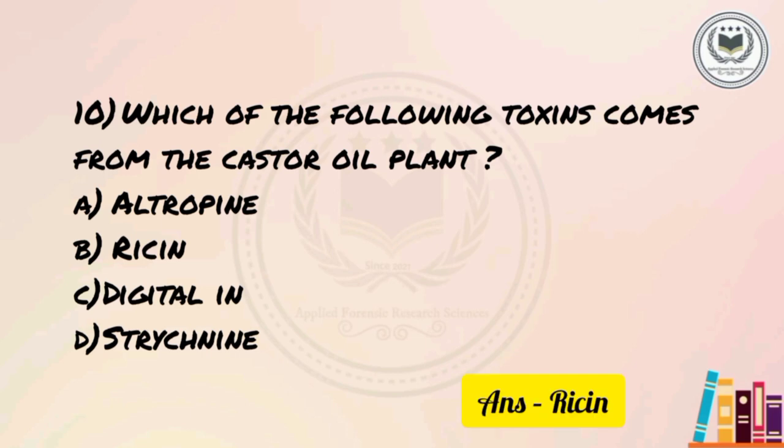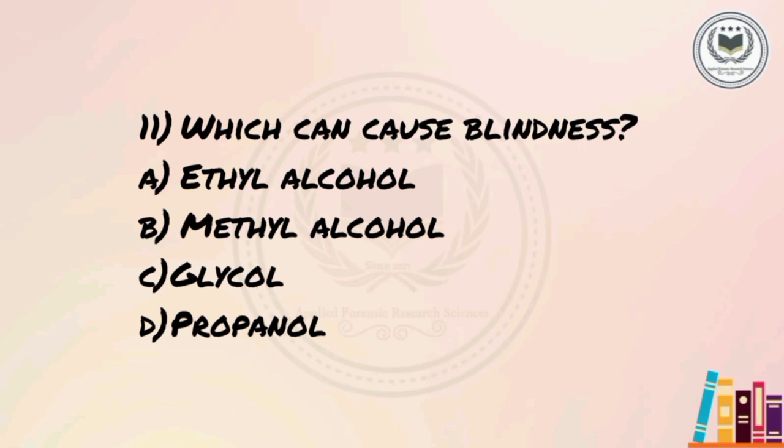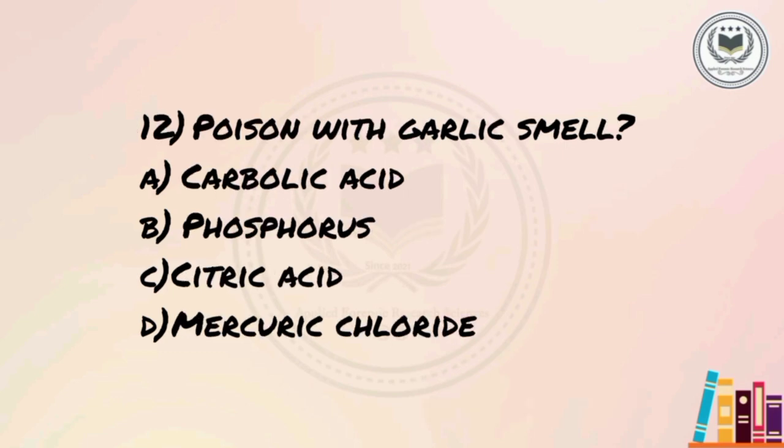Ricin. The next question is, which can cause blindness? A. Ethyl alcohol, B. Methyl alcohol, C. Glycol, or D. Propanol. The correct answer is B. Methyl alcohol. The next question is, poison with garlic smell is A. Carbolic acid, B. Phosphorus, C. Citric acid, or D. Mercury chloride. The correct option is B.